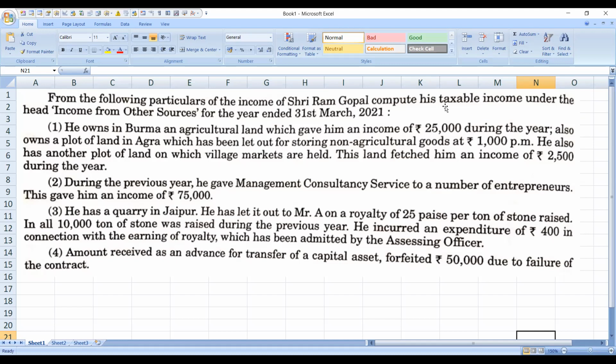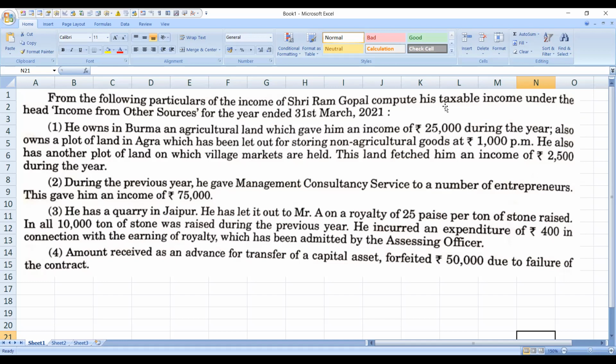Okay, let's continue. He also owns a plot of land in Agra, which has been let out for storing non-agricultural goods at rupees 1,000 per month.